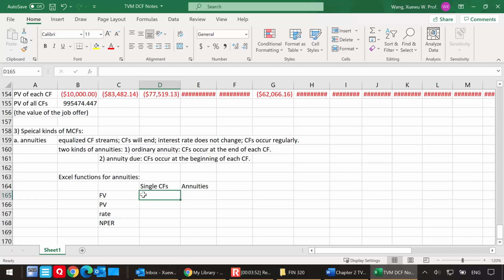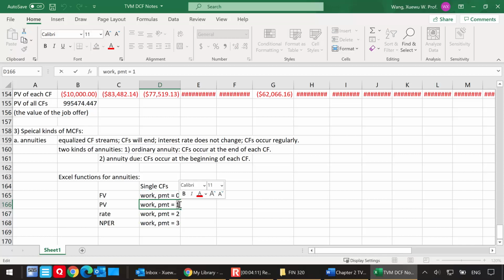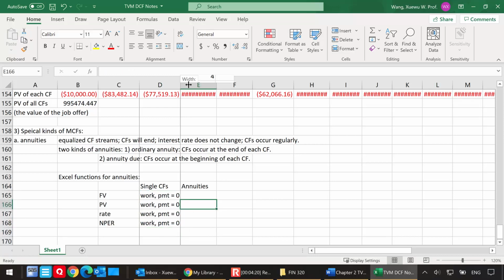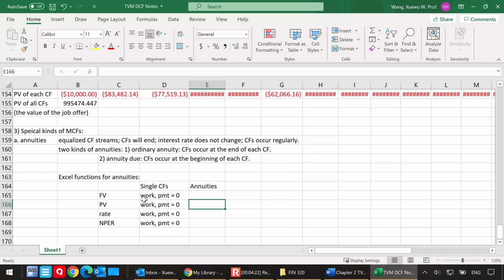These four Excel functions work for single cash flows, and the only caveat is the payment argument is set to 0, not 1, 2, or 3. When you copy across, Excel is sometimes too smart.